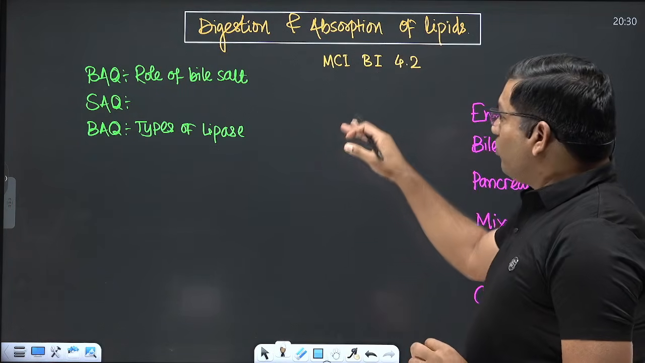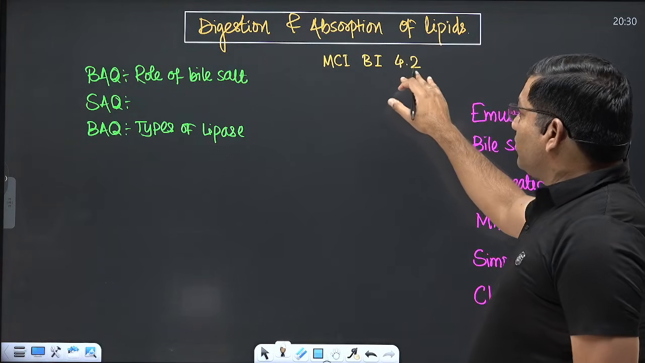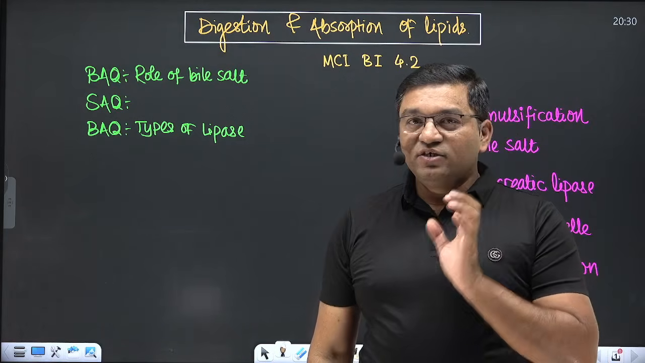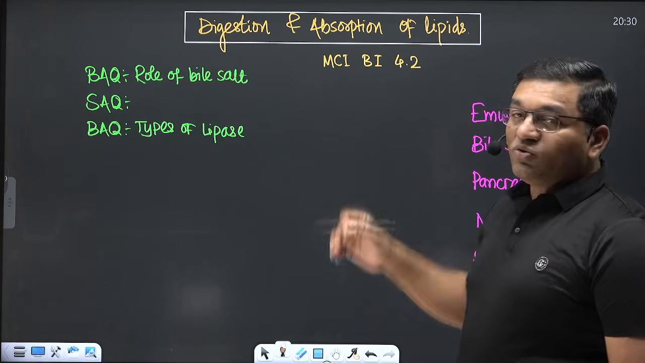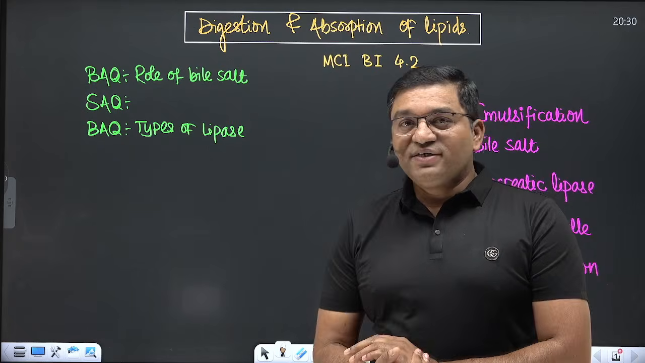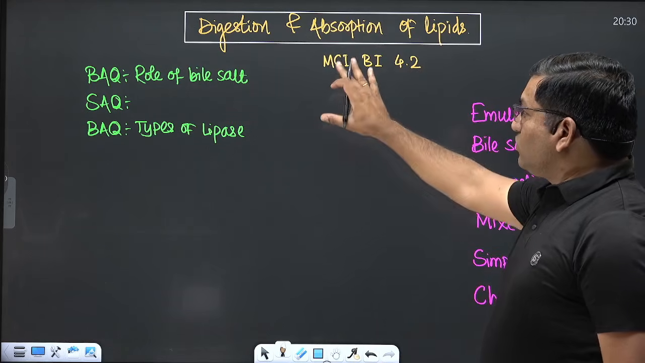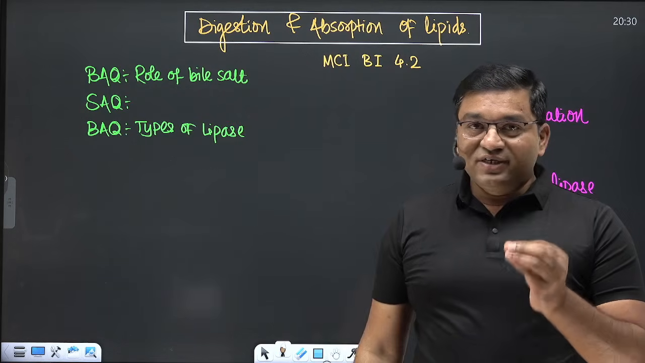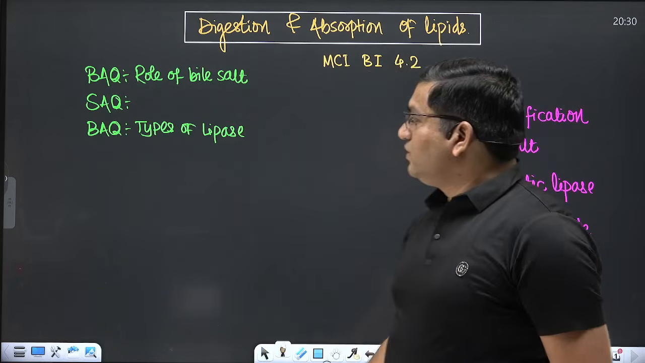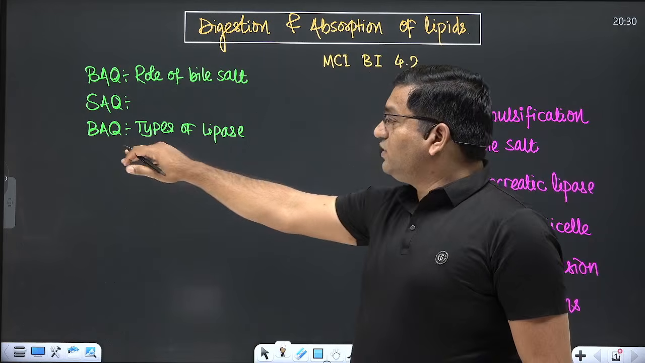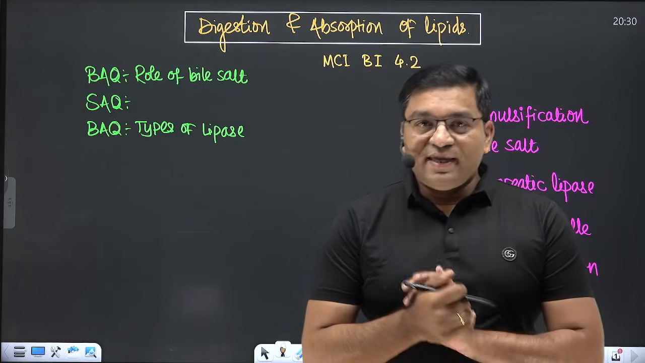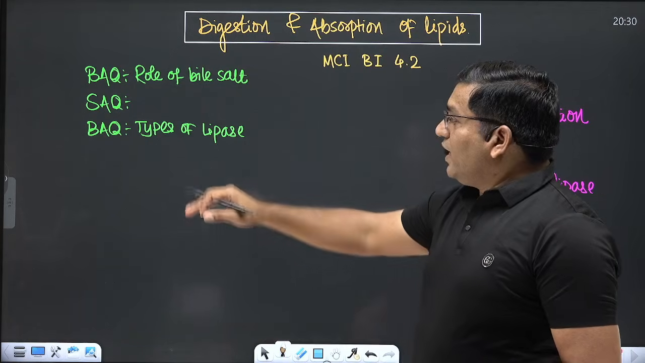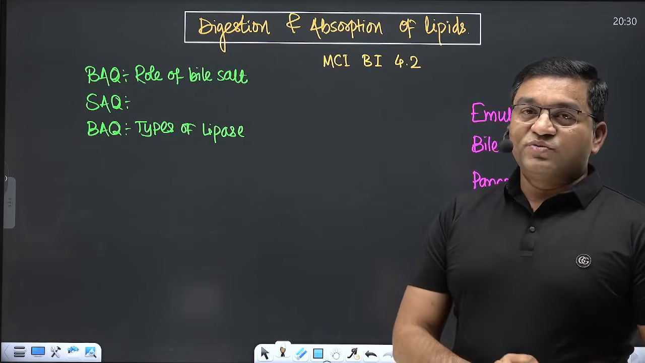According to the MCI competency, it is included in competency 4.2, which deals with the digestion and absorption of lipids and disorders. From this topic, you can get a BAQ, that is, role of bile salt in the digestion and absorption of lipid. Second BAQ, that is brief answer question, is various types of lipases. And SAQ itself, that is digestion and absorption of lipids.